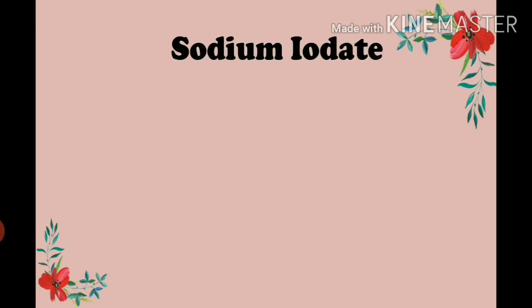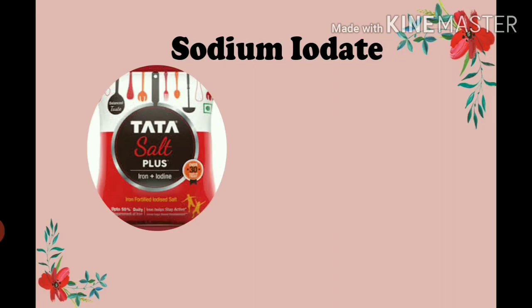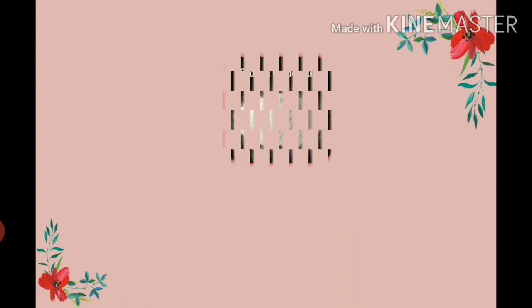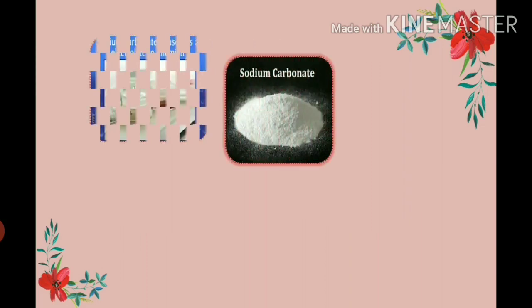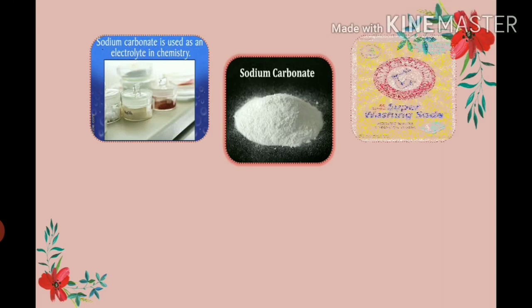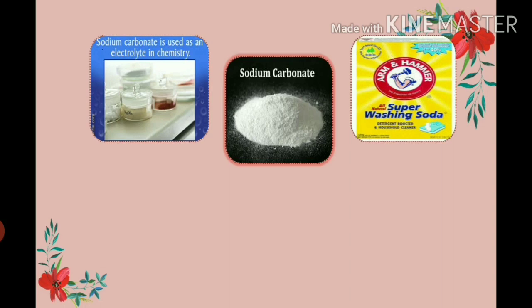Next is sodium iodate. Sodium iodate is used in the common salt we eat. Secondly, it is also used in making some kinds of medicines. Now, sodium carbonate is used as an electrolyte in chemistry, and it is also used as washing soda.